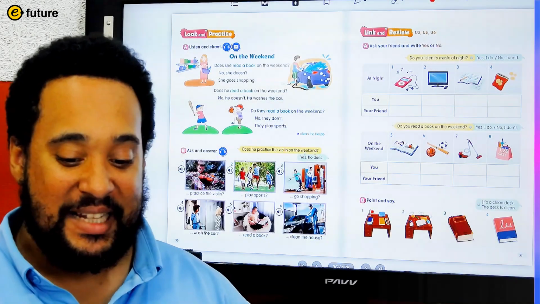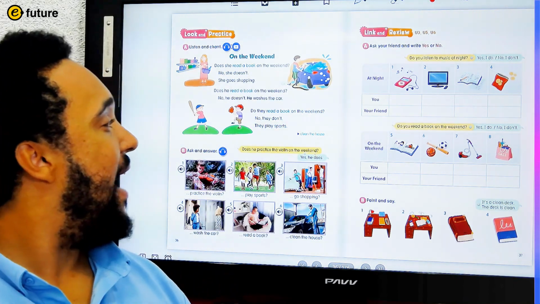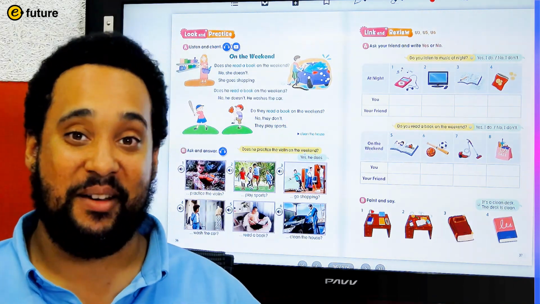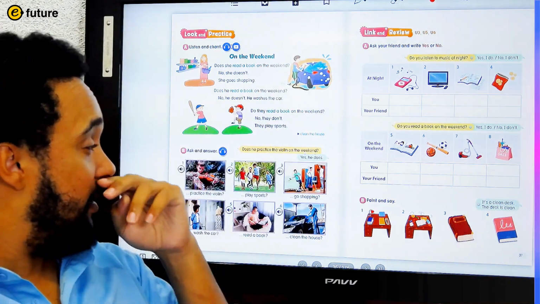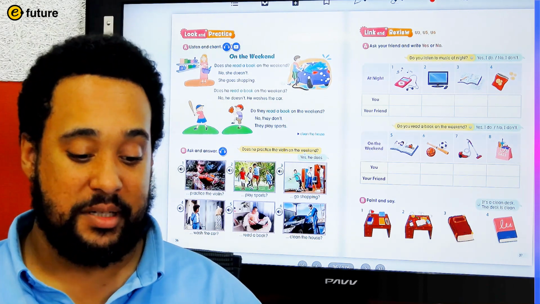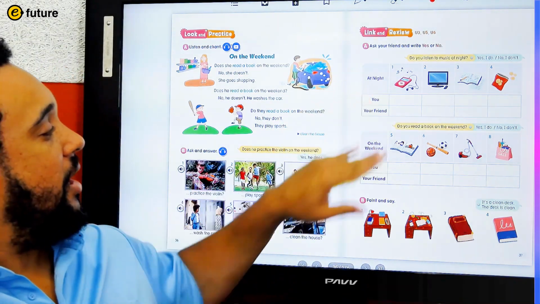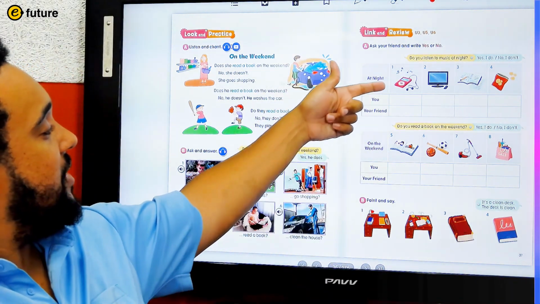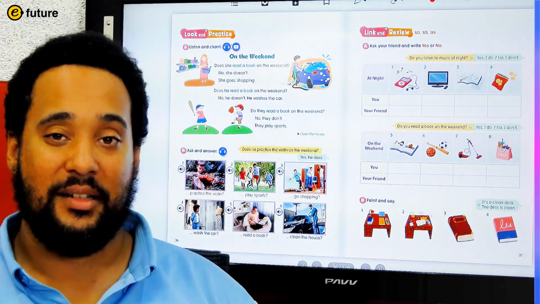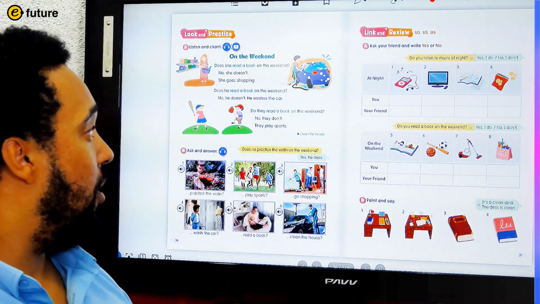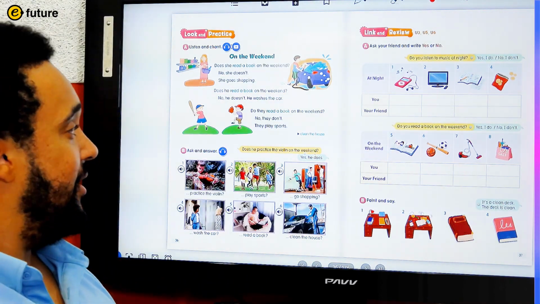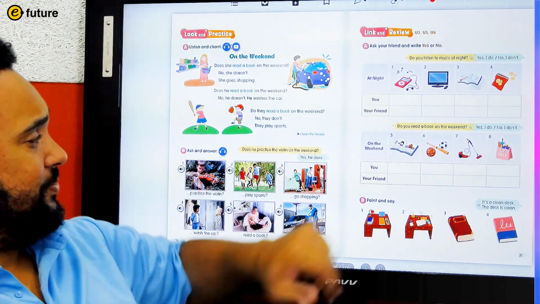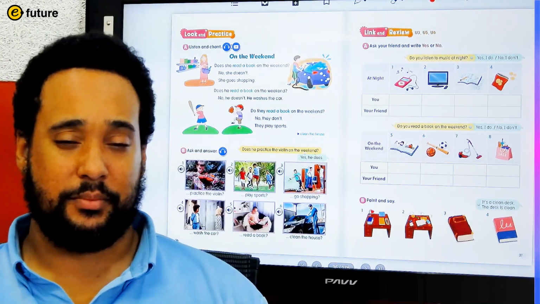Let's begin. Okay, everyone, let's get started on our activity on page 37. Look at activity A here, and we'll see two charts. Let's look at the first one, and you'll see here that the phrase is, at night. We're going to ask our friends what they do at night. What is this first picture?